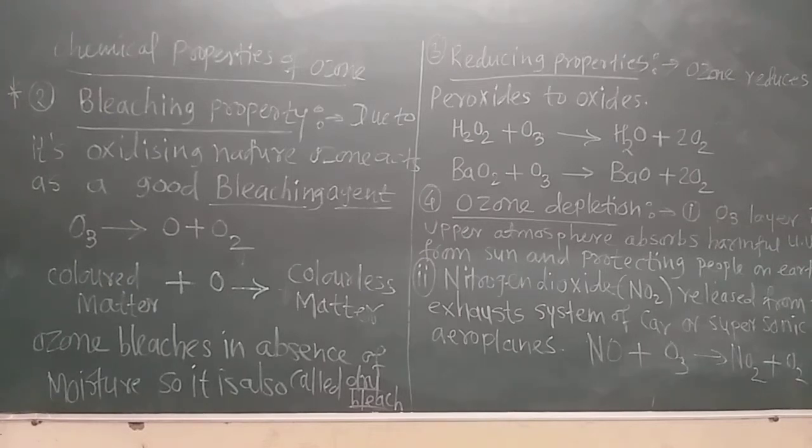Now the third reason is thinning. Depletion means thinning. The ozone layer becomes thinner due to different pollutants in the atmosphere. The width of the ozone layer must be maximum to absorb the ultraviolet rays coming to the earth. But nowadays the ozone layer becomes thin and there are holes, which is called depletion. Remember that. What is meant by ozone depletion? Ozone depletion means thinning of the ozone layer.